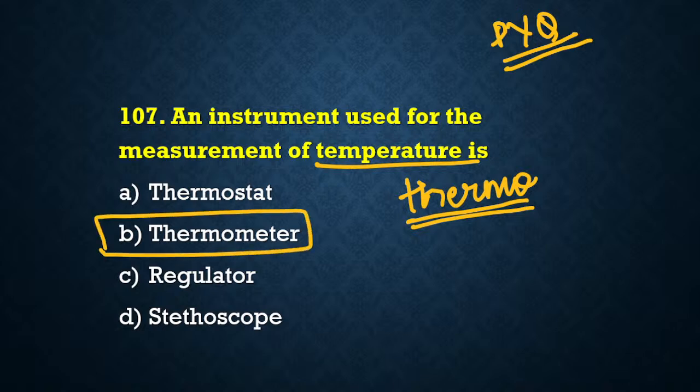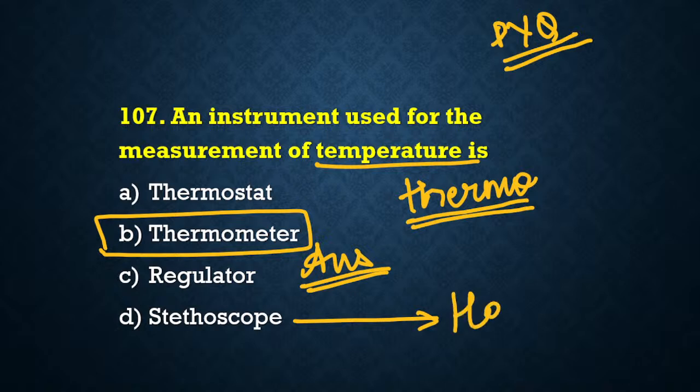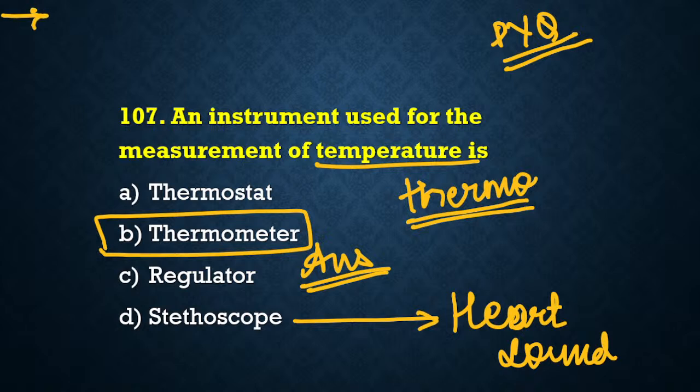Thermometer को हम use करते हैं in order to measure the temperature of the body, okay? And to hear the heart sound, whenever a doctor has to hear the sound of our heart, for that purpose doctor they use a stethoscope. But for measurement of temperature, हम क्या use करते हैं? For the measurement of temperature, the device we have is thermometer. Now we must keep in mind that what is the normal body temperature of a human being? For a human being, the normal body temperature is 37 degrees Celsius. हमारी body का normal conditions में temperature क्या होता है? It is 37 degrees Celsius.